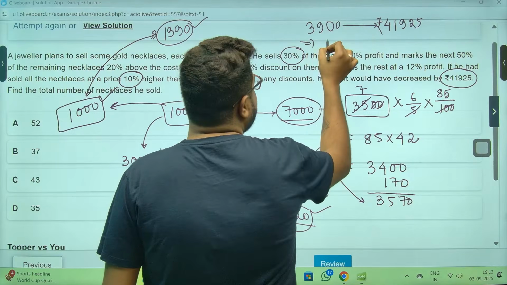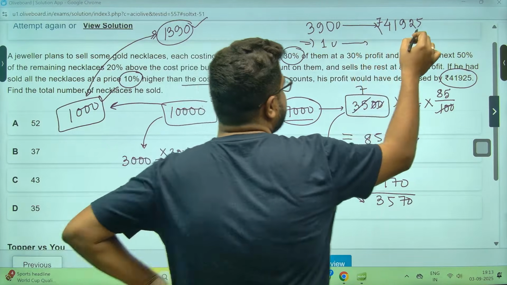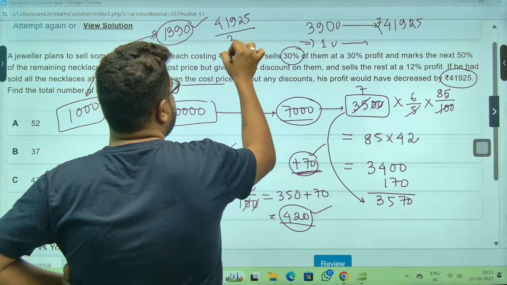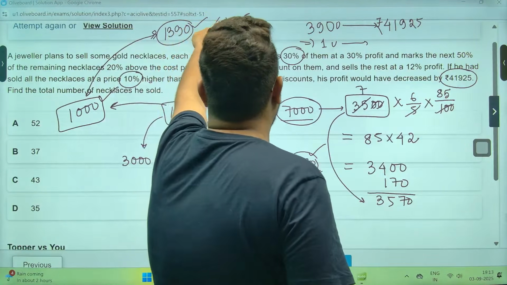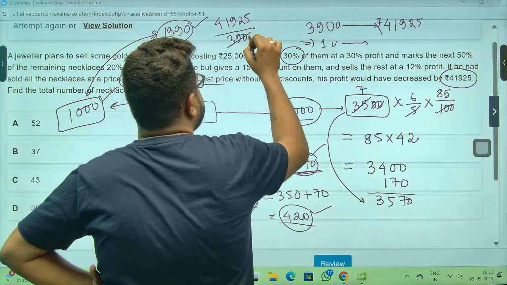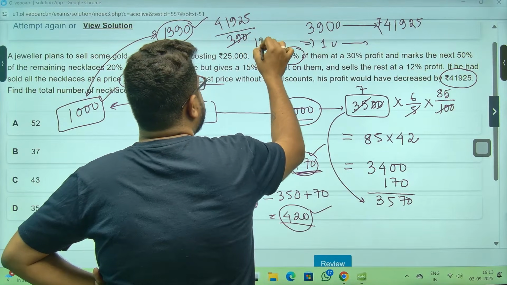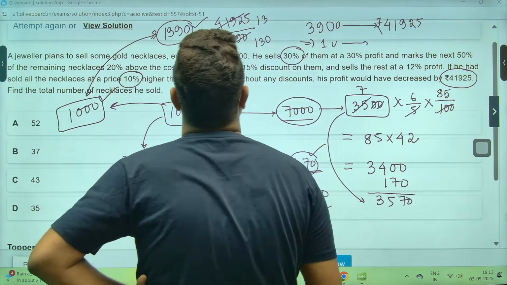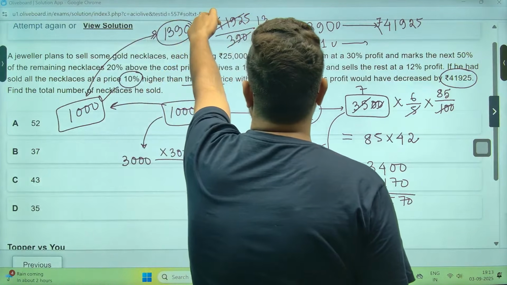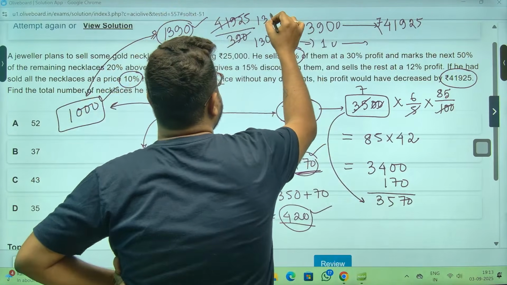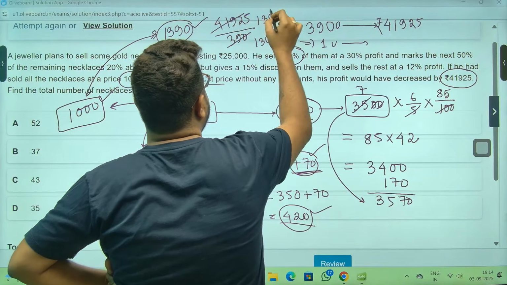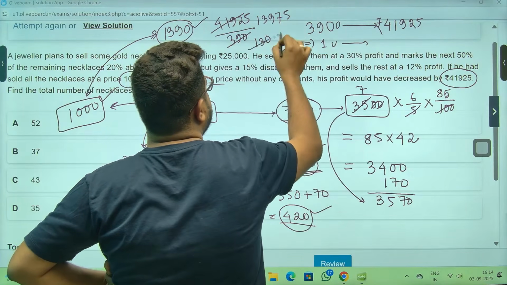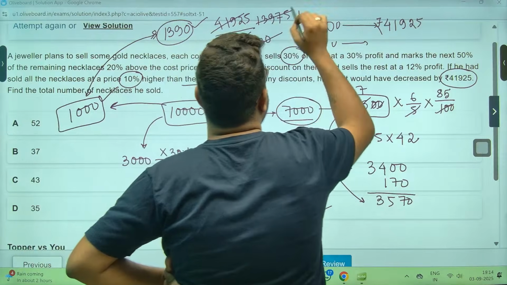So from there, 1 unit is equal to this calculation only we need to do. 390, it will be divisible by 3, yes sir. 13, 3 13s are 39, 3 9s are 27, 3 7s are 21, 3 5s are this.